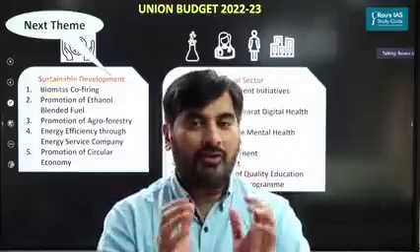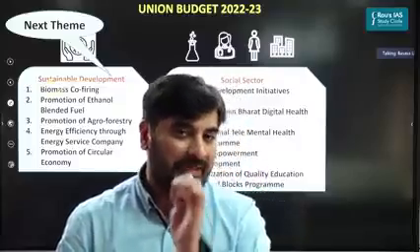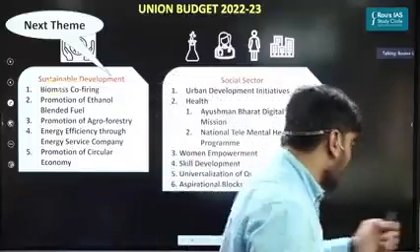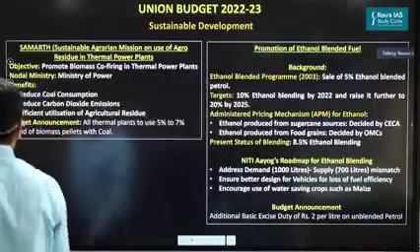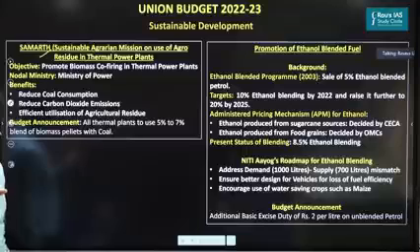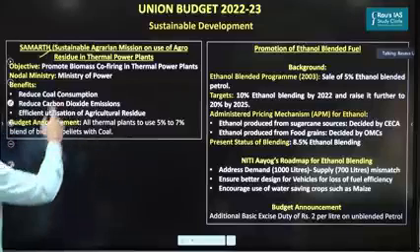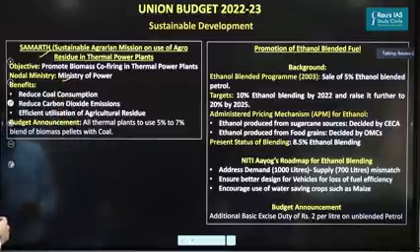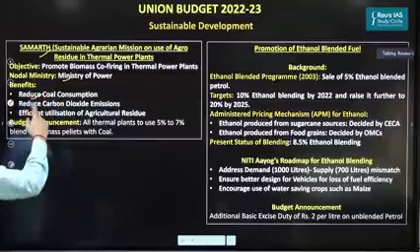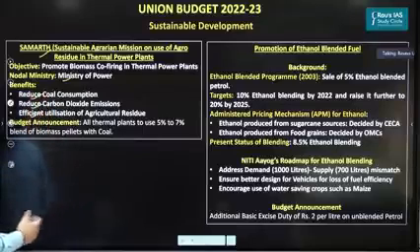So right now, in order to promote biomass co-firing, we are already implementing an initiative known as Samarth. So this is an initiative which we have already launched. So it's not a new initiative which has been launched in the budget. This is an ongoing initiative, but the finance minister has made a reference to this Samarth initiative. As you can see, it is executed by the Ministry of Power. It will help us reduce coal consumption, reduce carbon dioxide emissions, and efficient utilization of agricultural residue.